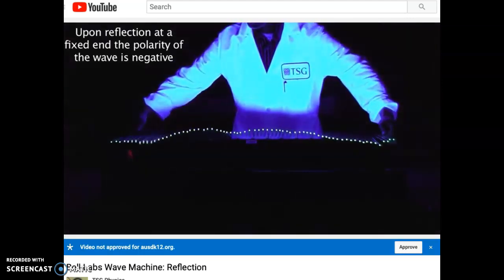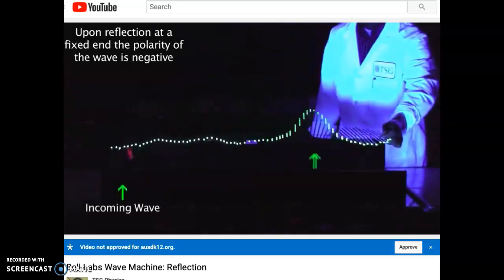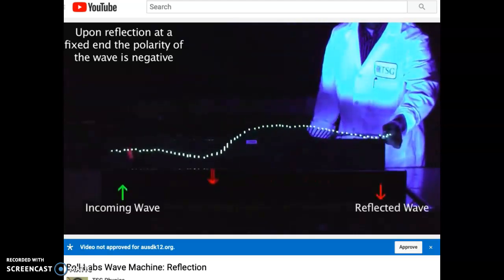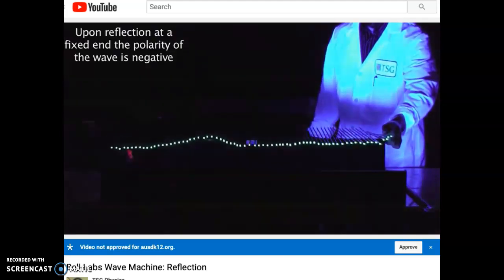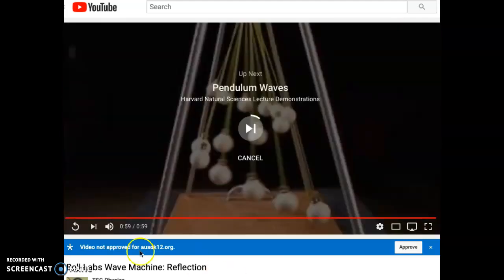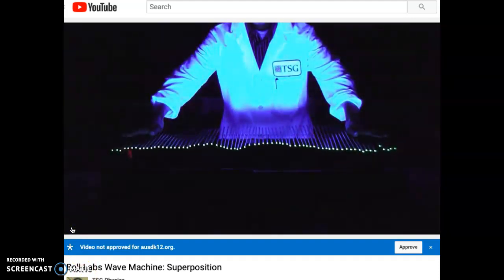So when waves reflect off a fixed barrier, like when the end is held, or also if they reflect off a medium that's more dense or more solid, they reflect inverted. Okay, now I'm going to show you this video of constructive interference, or superposition, where two waves are going to come together.